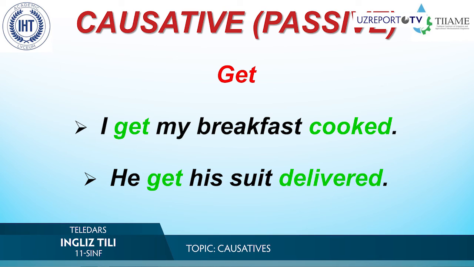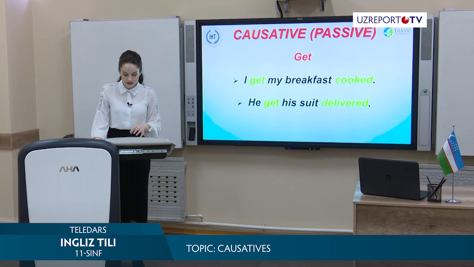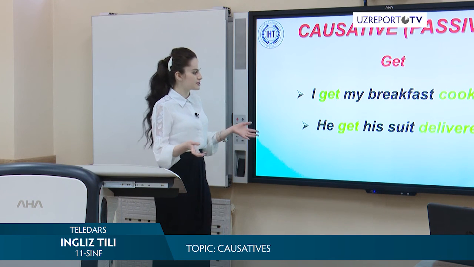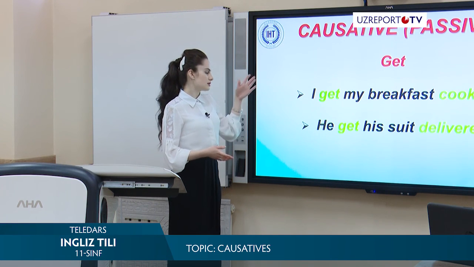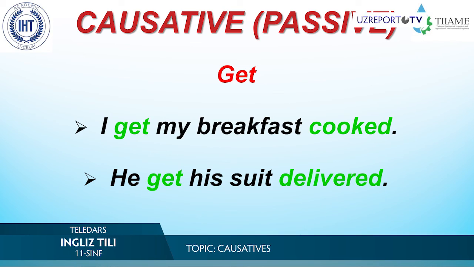Now get. So what can I say about get? I get my breakfast cooked. Again, the verb took the tense, but not causative. Causative we fix in bare infinitive form without participle to. I get my breakfast cooked. It was done. Or, he gets his suit delivered. Maybe from the shop, maybe from the laundry. It depends on the case. Again, subject, causative verb, object and verb in past participle form, ending ed or the third column of irregular verbs.